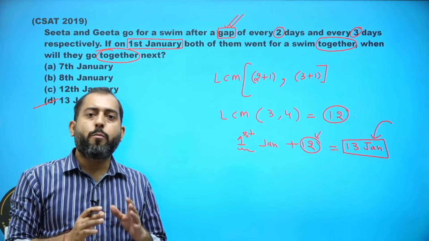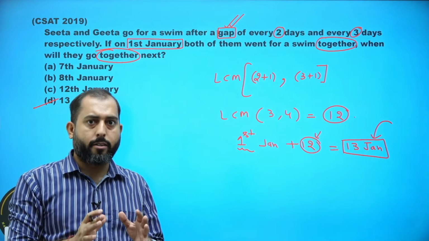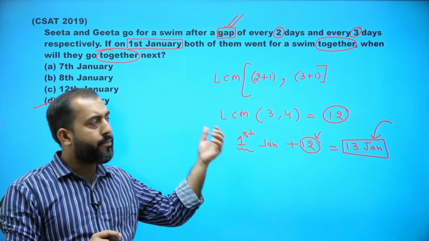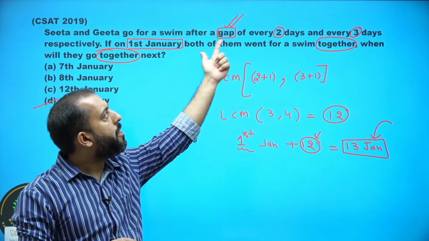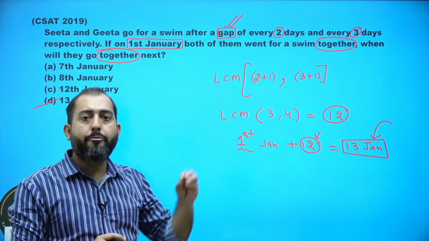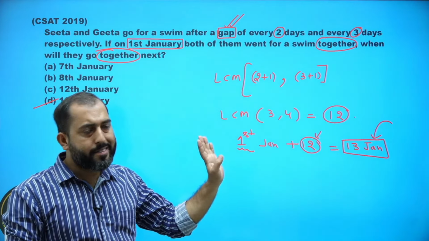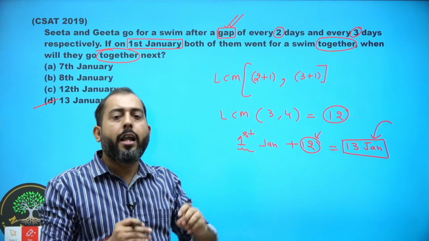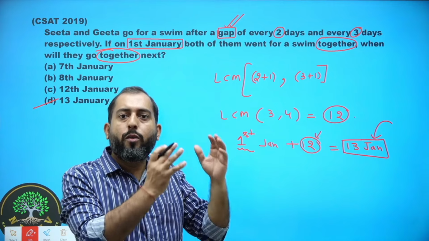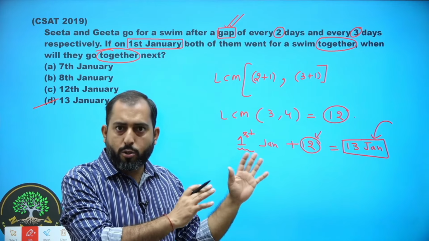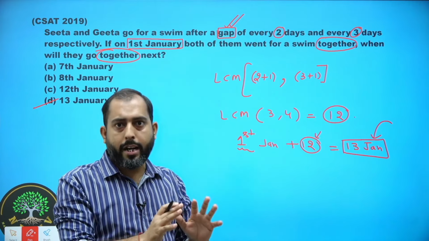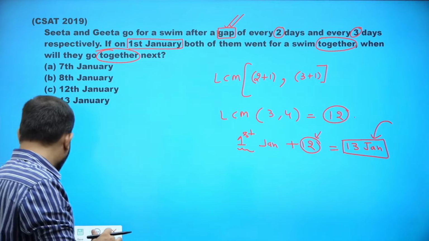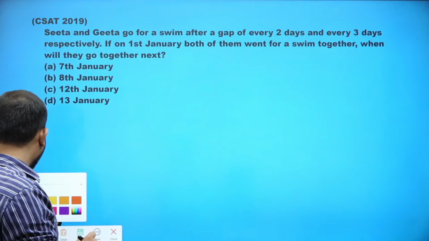Now guys, you might be surprised why I have considered this word gap here. If this word gap was not present, then I could have taken the LCM of 2 and 3 directly. Let me tell you one more way of dealing with this question and then you will understand it. Okay, now let me discuss the other way.